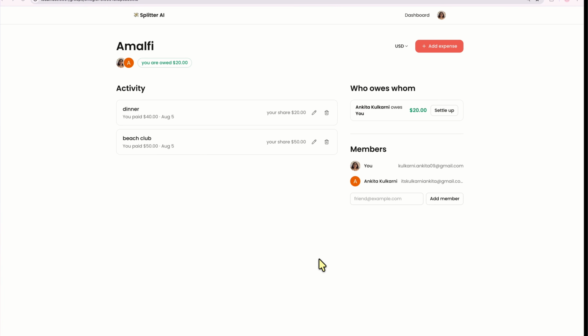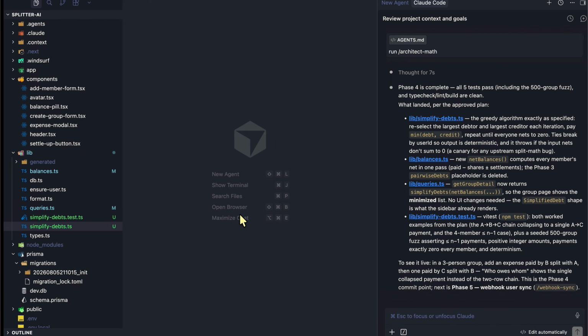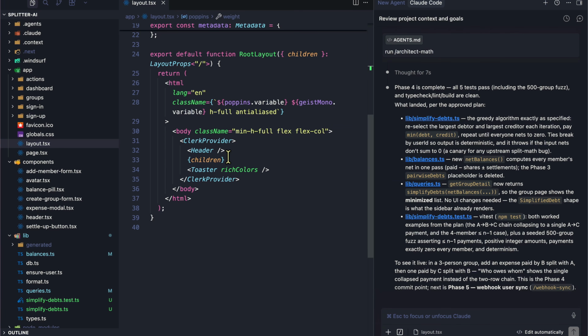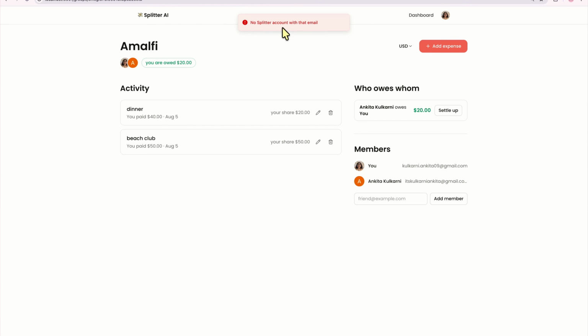So if we go here, we can just add a third person. So I'm just going to add this email. As you can see, no splitter account with that email. Now, I don't want this at the bottom. I, in fact, want it in the middle. So let's just go to Toaster and say position will be top center. So there we go. It's right there, which is where I want.